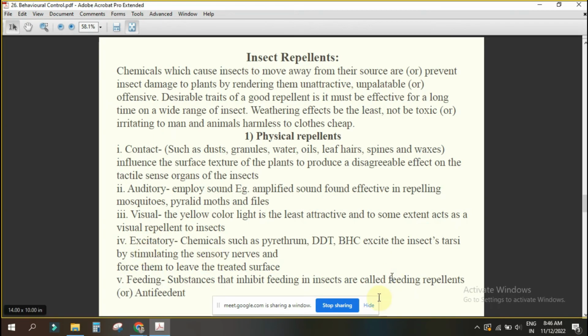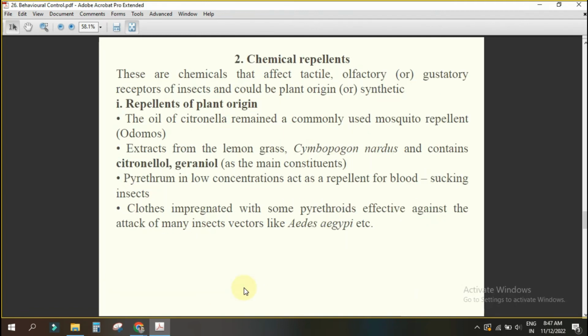Then excitatory means what? Insecticide. Contact insecticide you can use. So that what will happen? Whenever the insect is coming towards the chemical, they will get some excitation. That's why they will go away. Is it visible? Some feeding repellents are there. The next chapter, anti-feedant, we will discuss in this slide only.